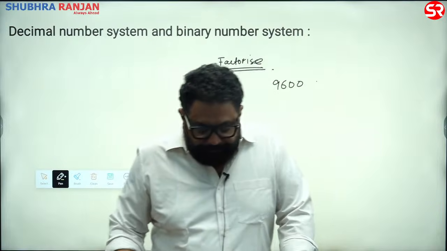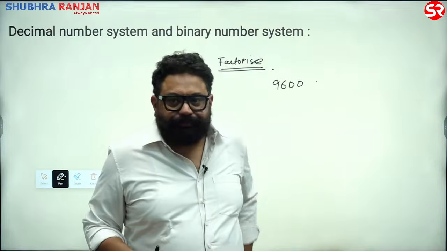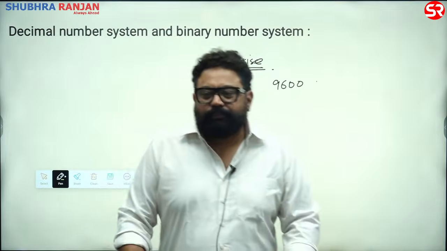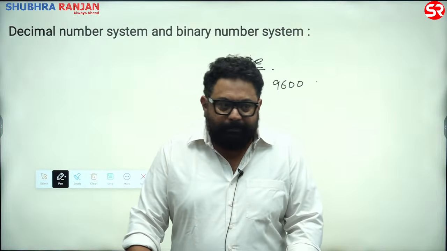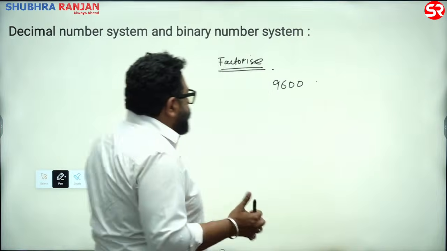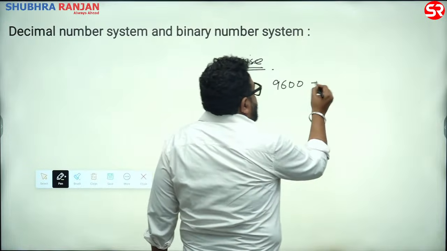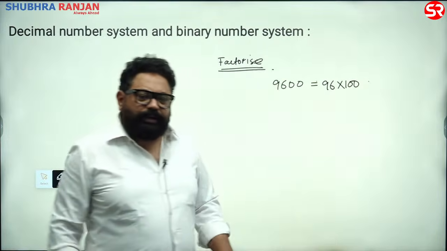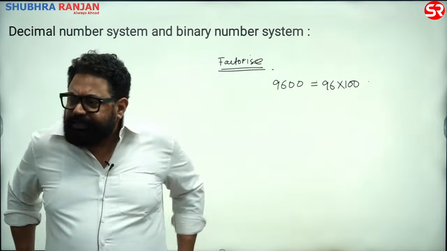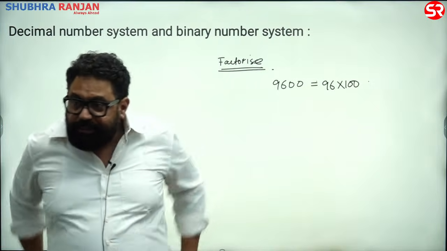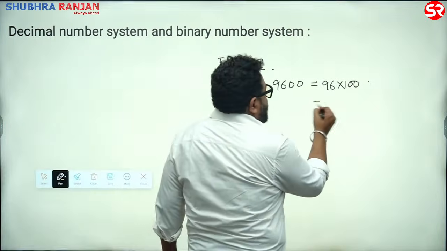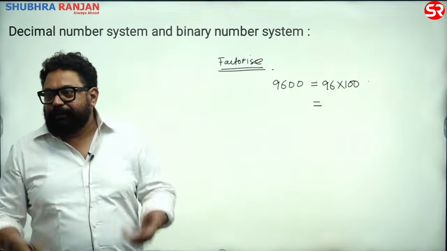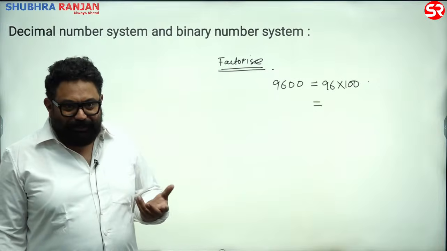Good. Not done? So try not to make an antenna. 96 and 200. In these classes I'm going to do a lot of hand holding. Alright. 96 into 100. What is 100? 10 into 10. Right. And what is 96? Either you say 16 into 6. If you are comfortable with tables, but I don't think many of you would be comfortable with tables.